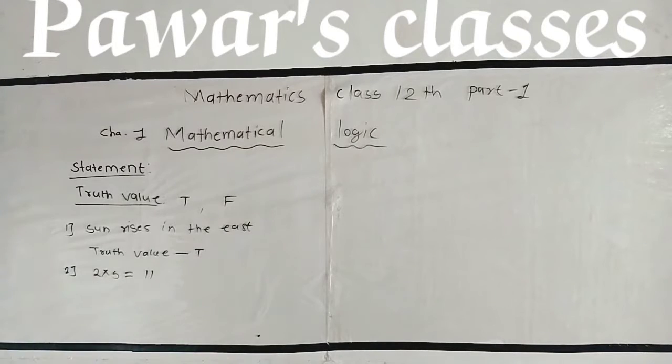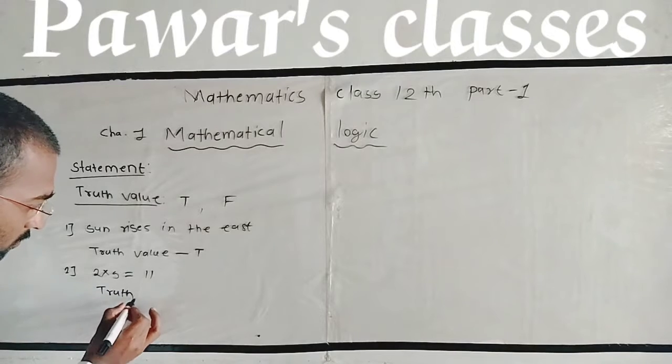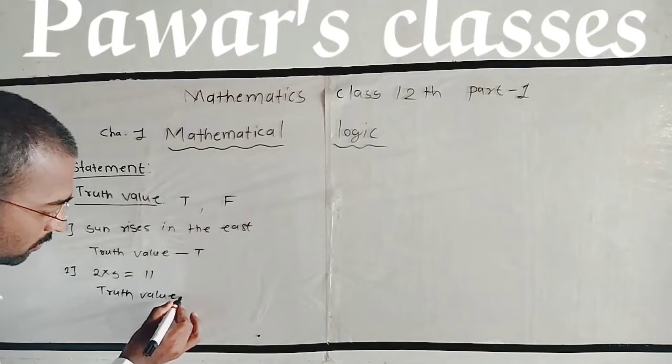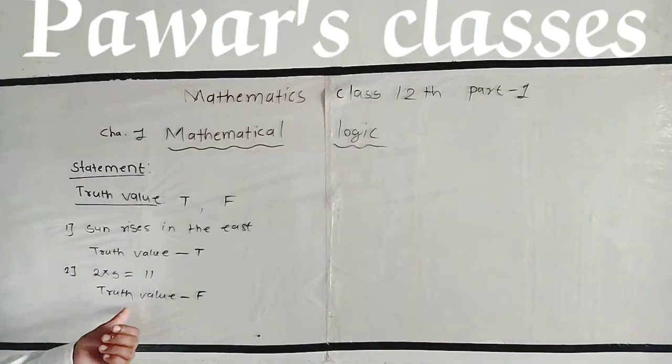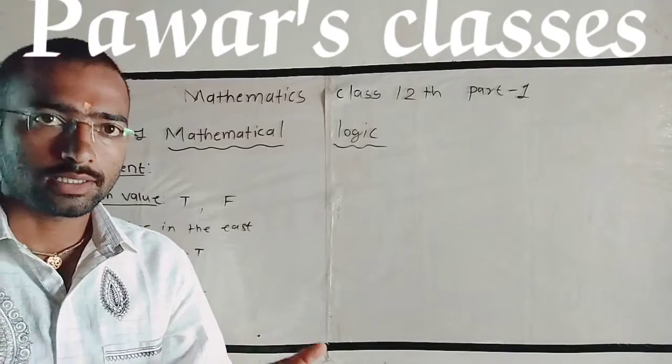Hence the truth value of this sentence is false, and it is denoted by capital letter F. These are the sentences which are statements. Now see the examples which are not statements.